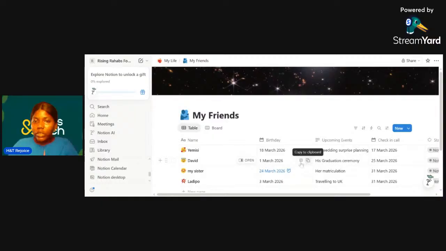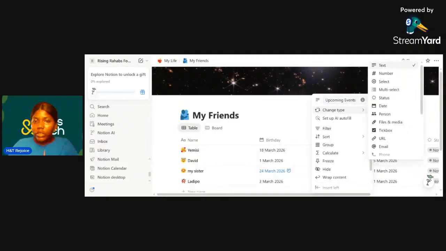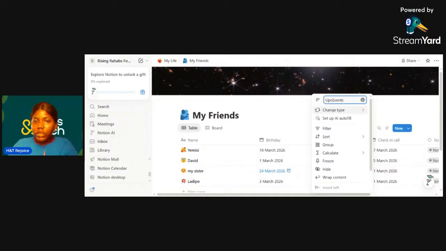So then for David, his graduation ceremony, you can usually just add or remove anything. I already told you how to select text. For example, this upcoming events, you can change the title to event, let's say their events. You can always change the title.